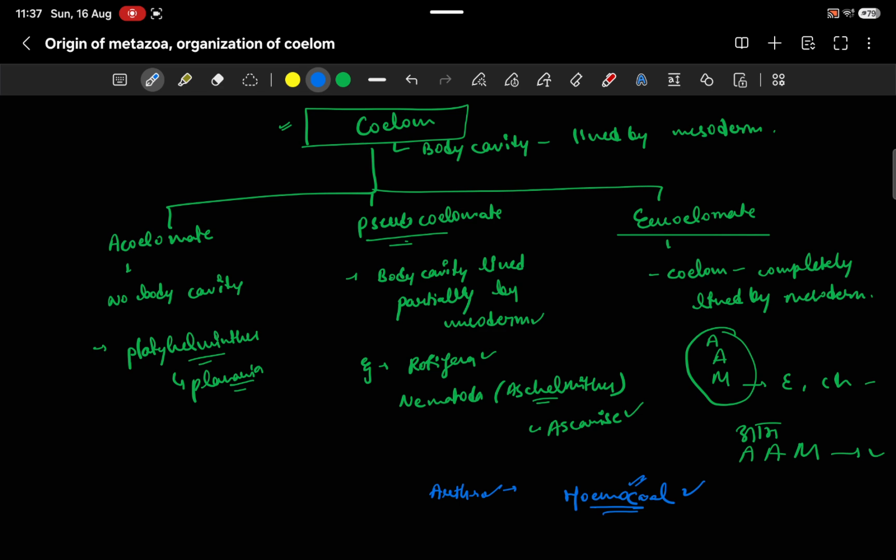This is an important point from which questions are made. Also, molluscs have a hemocoel too. They have a reduced coelom, but they are eucoelomates. So remember all this. This is all about the organization of metazoans. Okay, thanks.